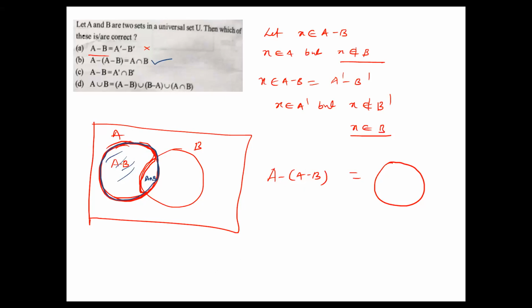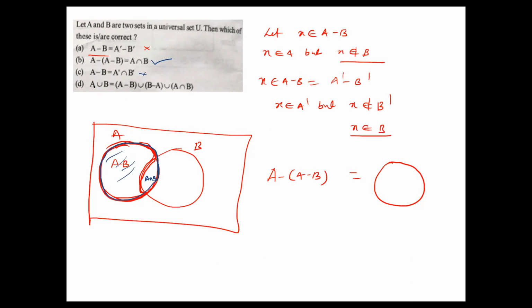The question may have one answer or more than one answer that is right. But don't worry, you will not get a question with more than one option by mistake. Now A minus B all dash. A minus B means only this part, so this one is also wrong. A dash means except this part, and again we get A intersection B.